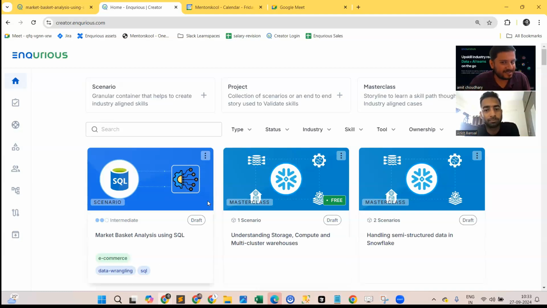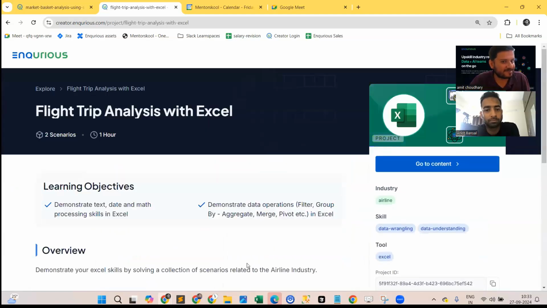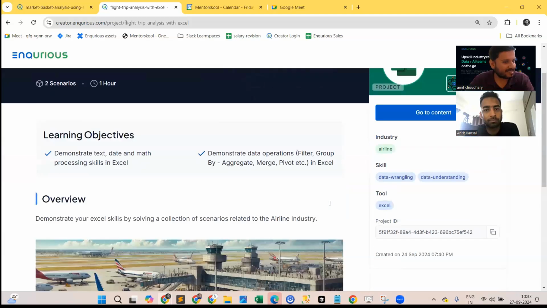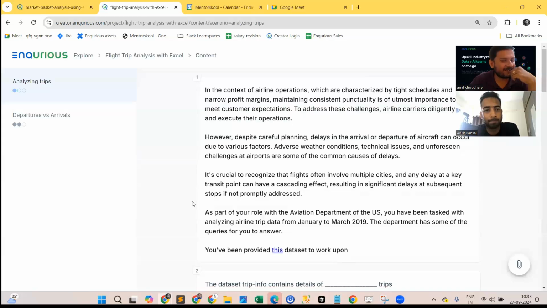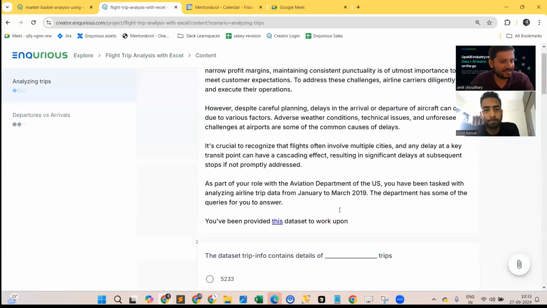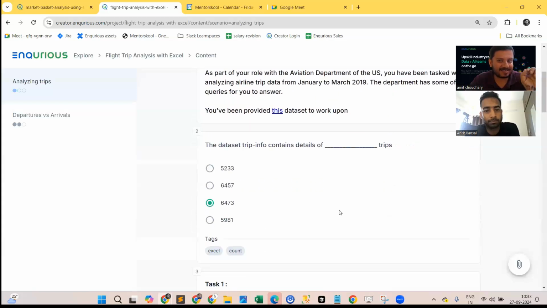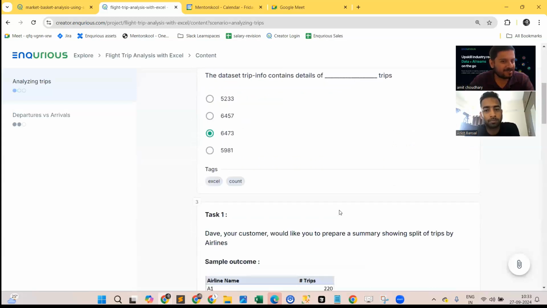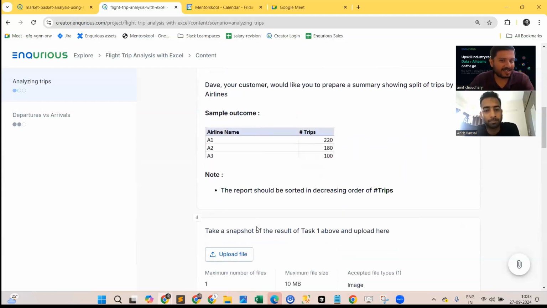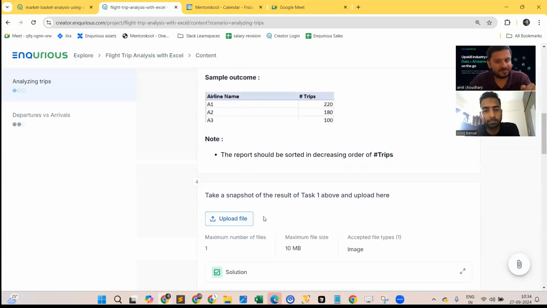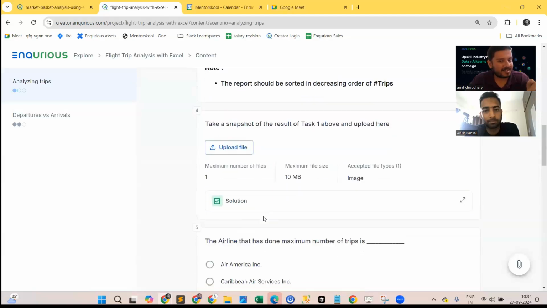So for example, I'll just give a very quick view of one of them. This is something we were building for Excel, for helping people gain some practice in Excel. We built it for an airline. In this one, if you go to the content, it's a simple story where you have some data set, start analyzing and start answering, right? You get some outcome, answer that, and there are a bunch of skills which it is testing. And then I've asked you for another report. If you see, there are a bunch of problems here, and there I can ask you to put in a snapshot, and there are hint mechanisms.